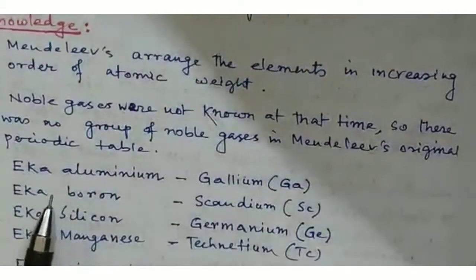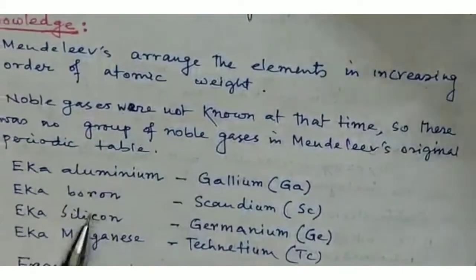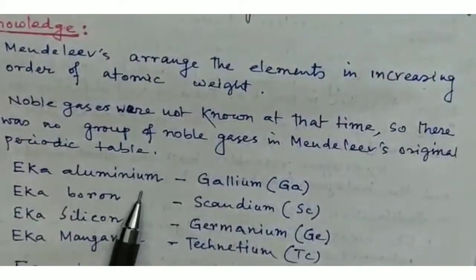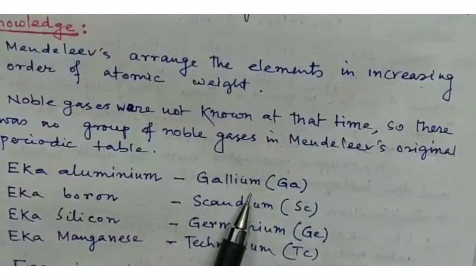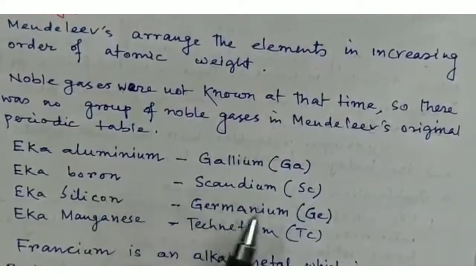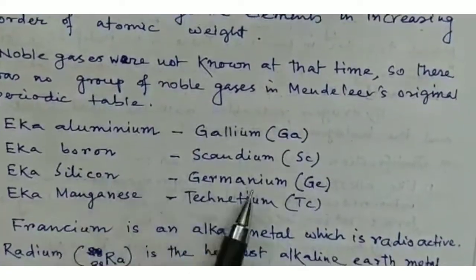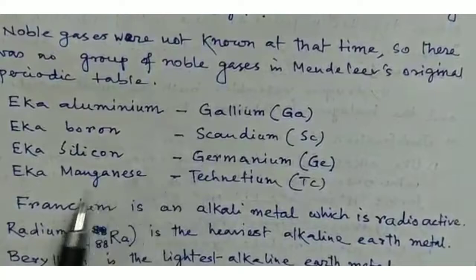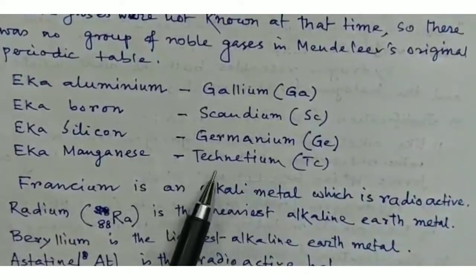There are some elements named by Mendeleev which were discovered afterward. Eka aluminium, its original name is gallium. Eka boron, the original name is scandium. Eka silicon, the original name is germanium, and Eka magnesium, the original name is technetium.